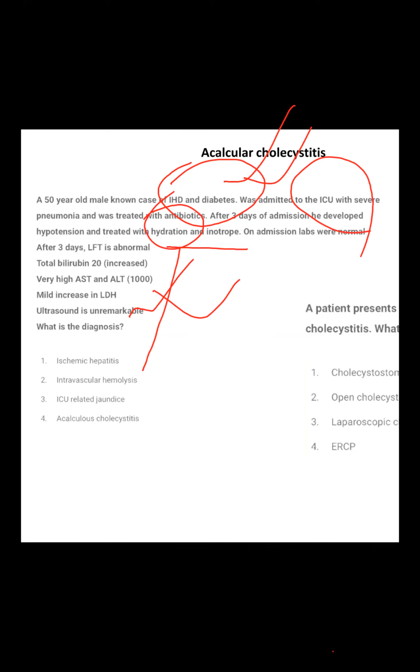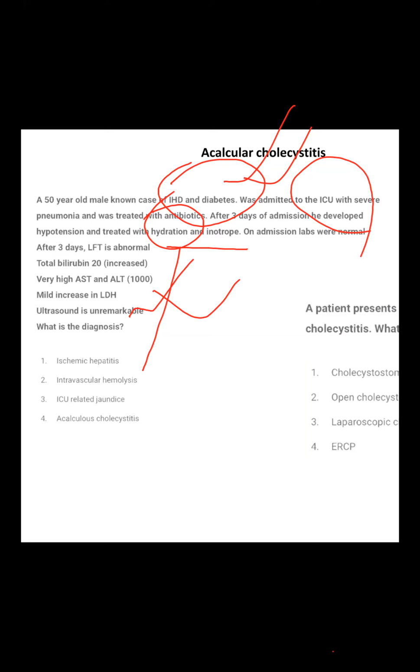They said only SGPT high means hepatic picture high. Yes, ma'am. SGPT high means hepatic picture high, cell damage. So patient in ICU, then ischemic hepatitis. Yes, ma'am. So the answer is ischemic hepatitis.